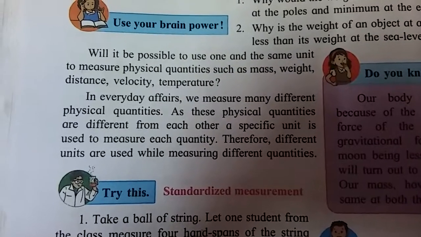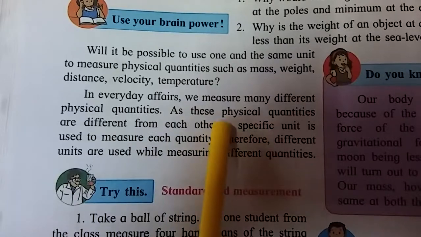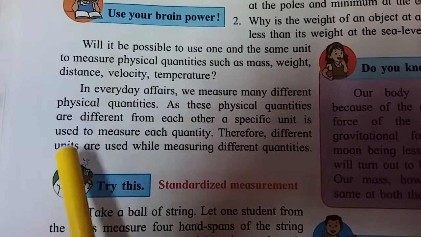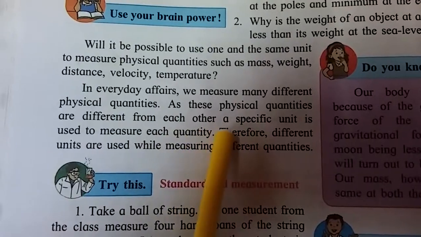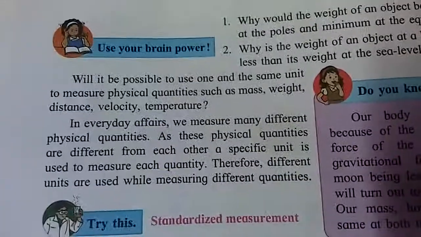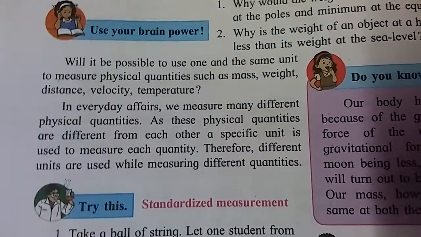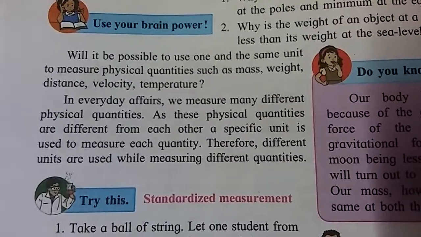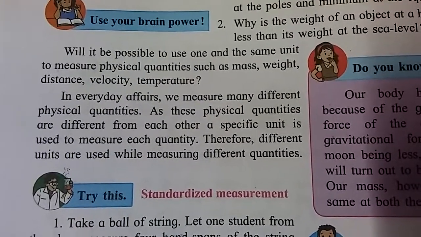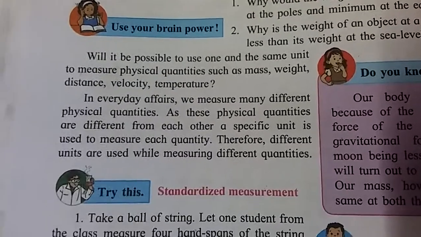to use the same unit. In everyday affairs, we measure many different physical quantities. As these physical quantities are different from each other, a specific unit is used to measure each quantity. Therefore, different units are used while measuring different quantities. In day-to-day life, we use many different quantities and many different units. For example, for time, we use hours.